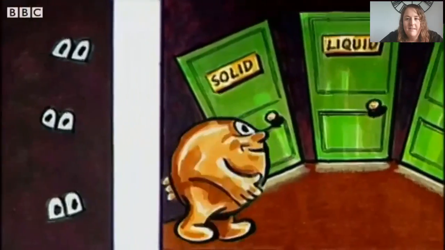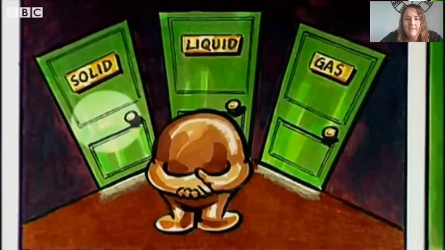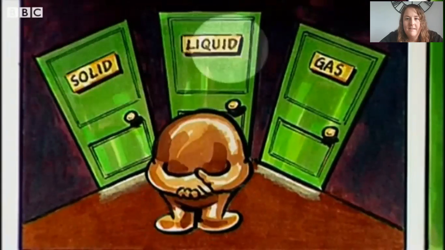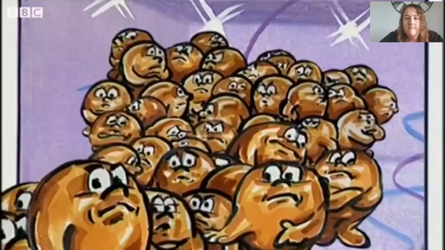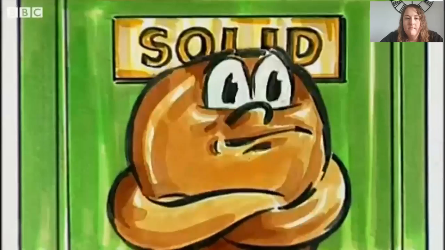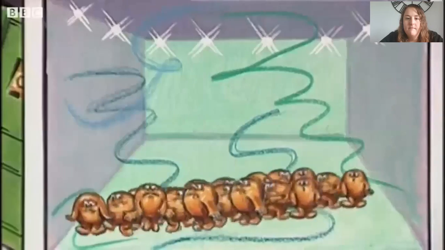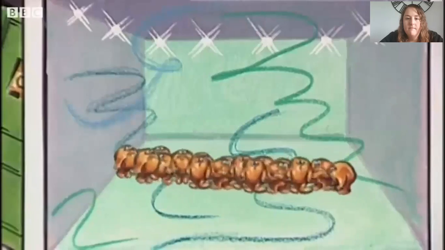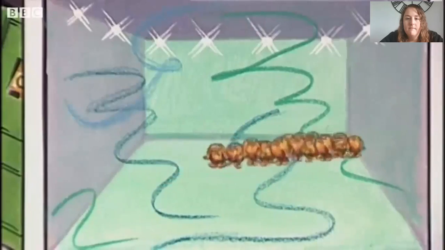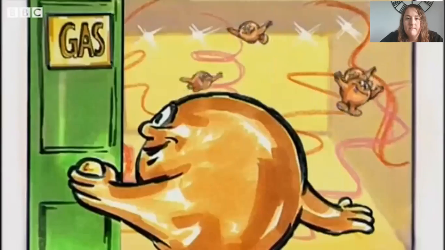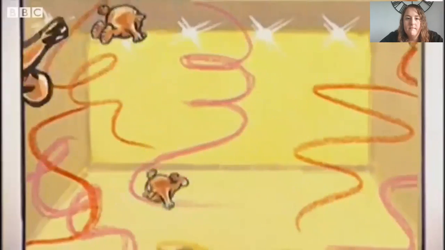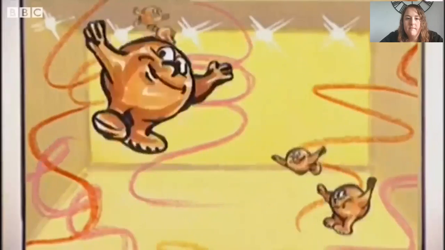Matter, the stuff that everything is made up of, many tiny particles. The behavior of these particles is what makes a substance a solid, a liquid, or a gas. In a solid, the particles are packed closely together in a rigid structure, vibrating about fixed points, but unable to move around. In a liquid, the particles can move around each other, so the liquid has no fixed shape, but they are still very close together. But in a gas, the particles are spread far apart, moving around rapidly and randomly to fill the entire space.